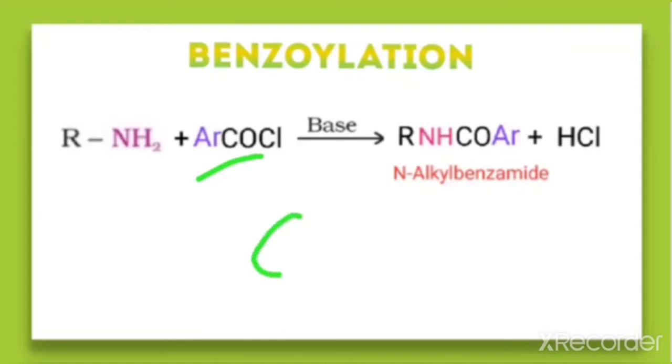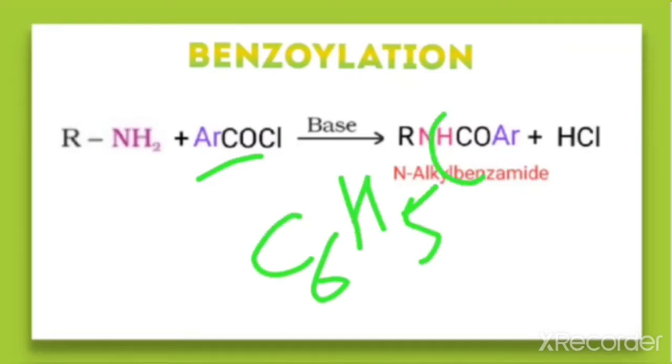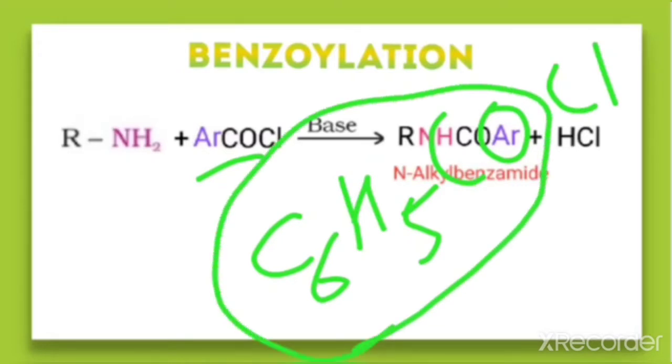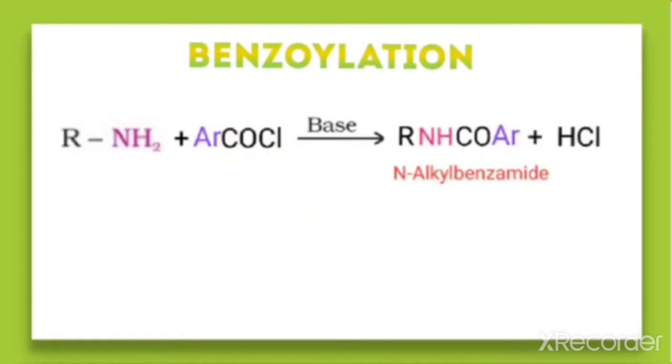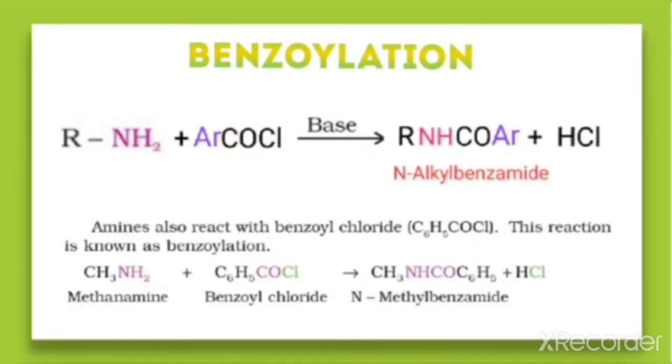It can be written as C6H5COCl. It can be written like this. So this part gets substituted. So it is called benzylation. So in this reaction we can say that amines also react with benzoyl chloride. This one is named benzoyl chloride, and this reaction is known as benzylation. So how do we do this reaction? In the same way as we did the acylation, you have to do it in the same manner.